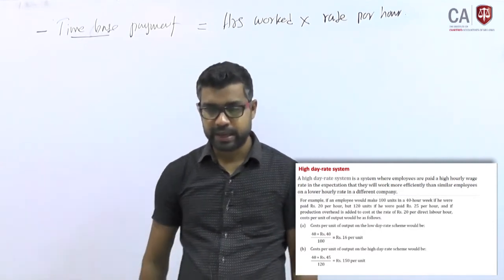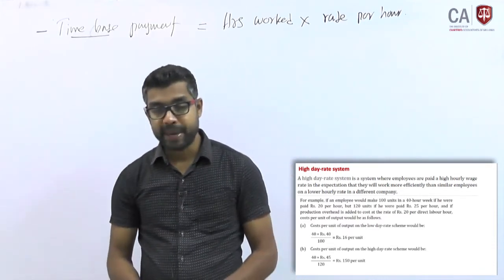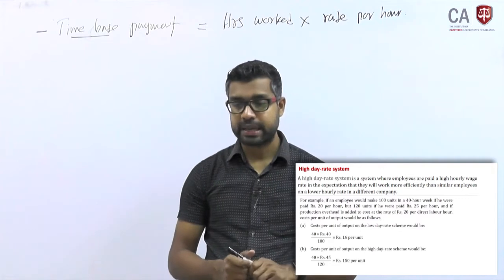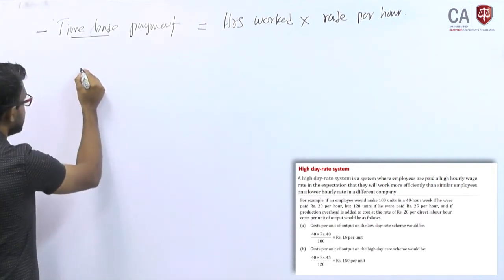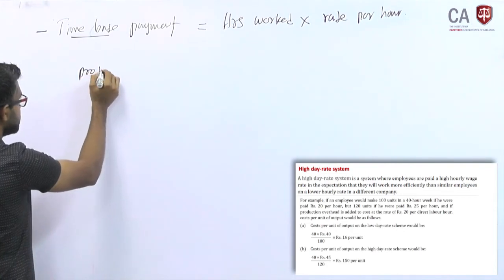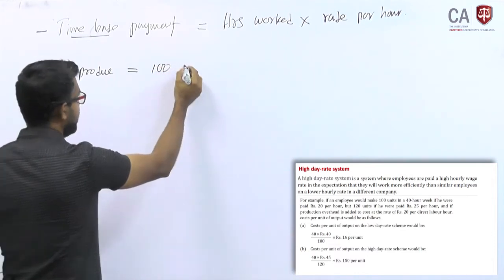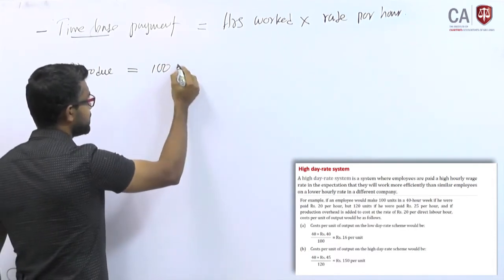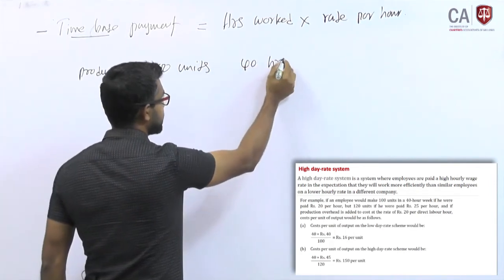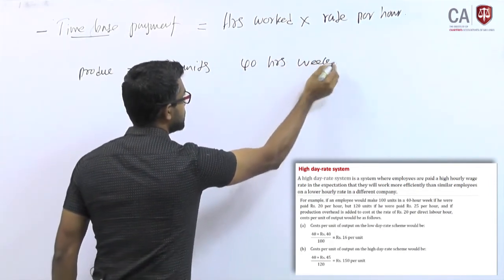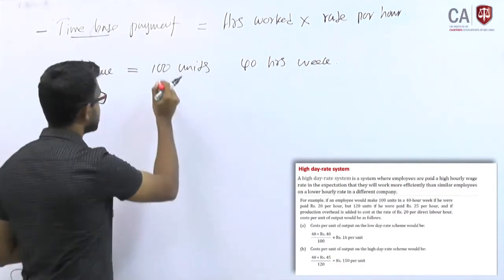You can use it. Example, if an employee would make 100 units in 40 hours, let's say you produce 100 units in a 40-hour work week. In a 40-hour week, you can produce 100 units.